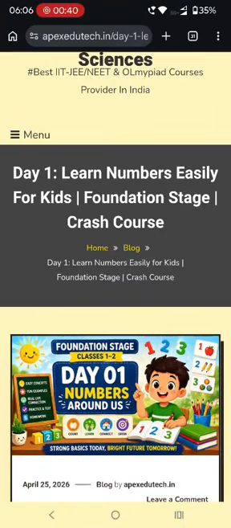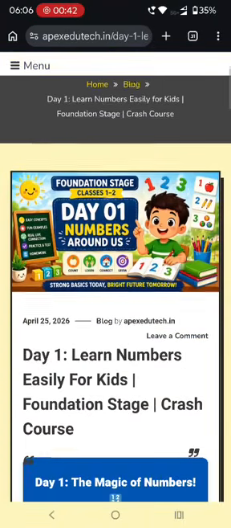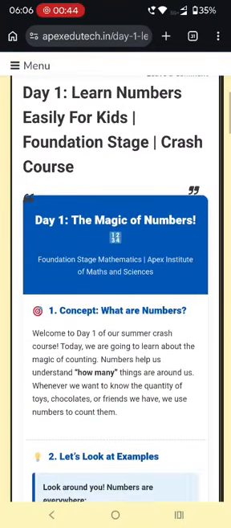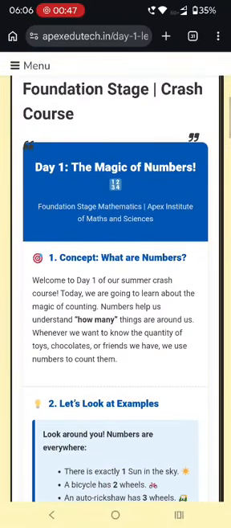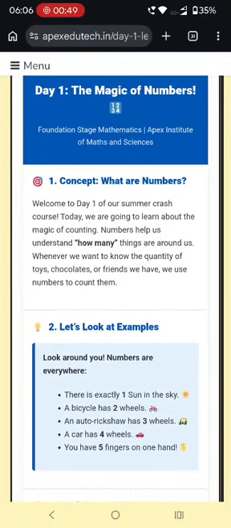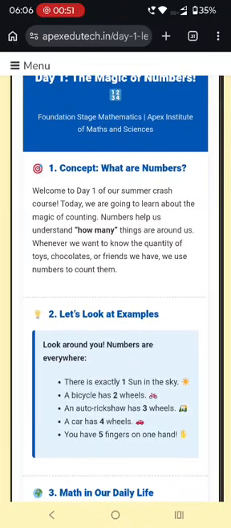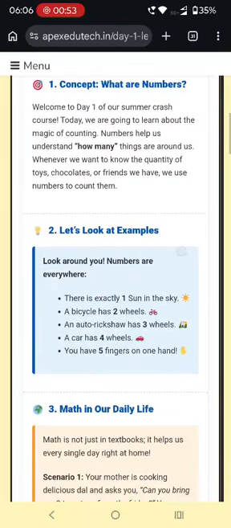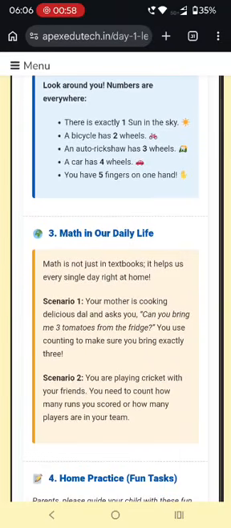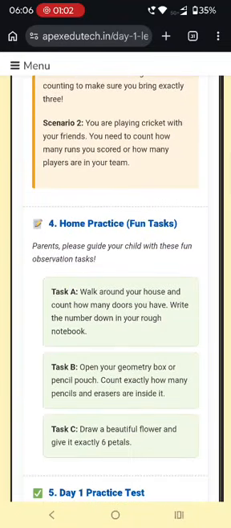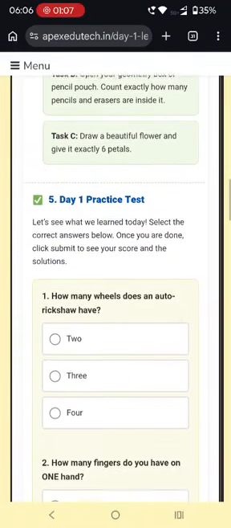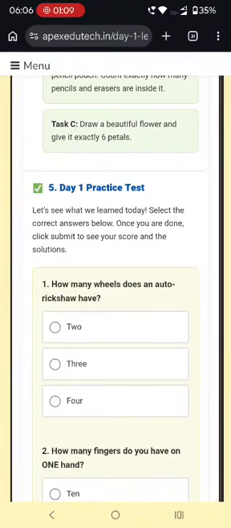Day 1, learn numbers easily for kids, foundation stage. Like that message will come. So day 1, the magic of numbers. From here it will start. So first one, what is the concept? What are numbers? Next, second point, it's some examples we have given. Third point, how it will be helpful in real life, that we have given. Fourth one, for home practice, some fun tasks we have given. And the fifth one, after getting prepared of all, we have given a practice test.